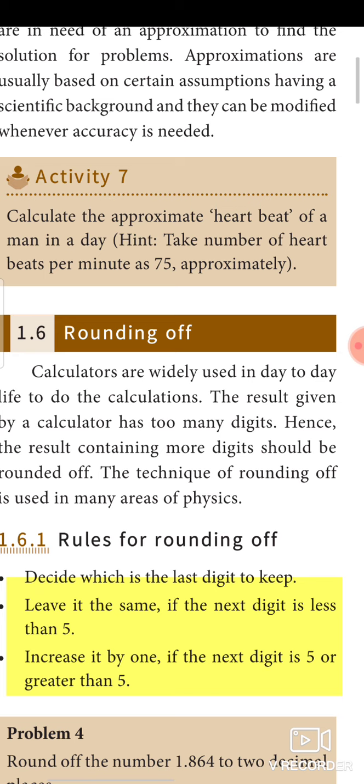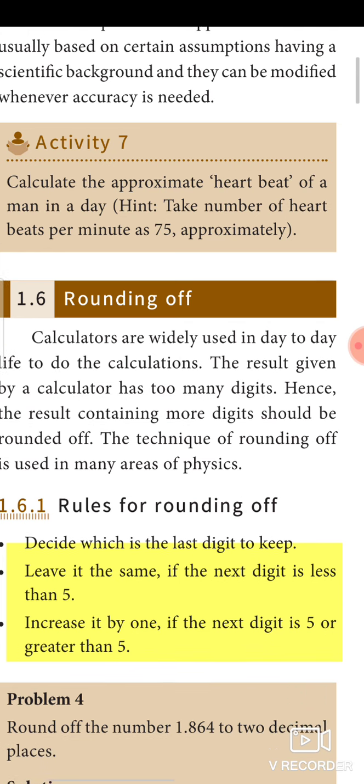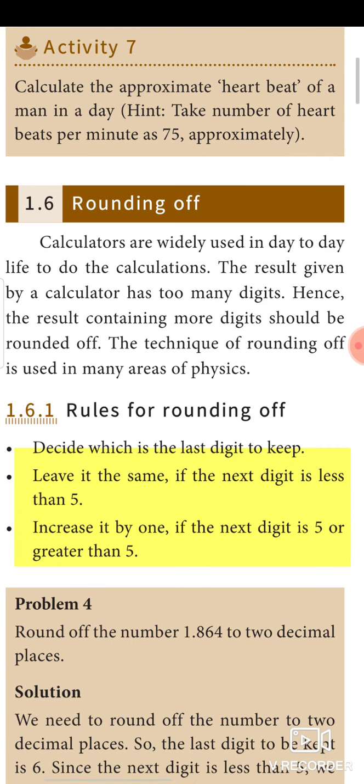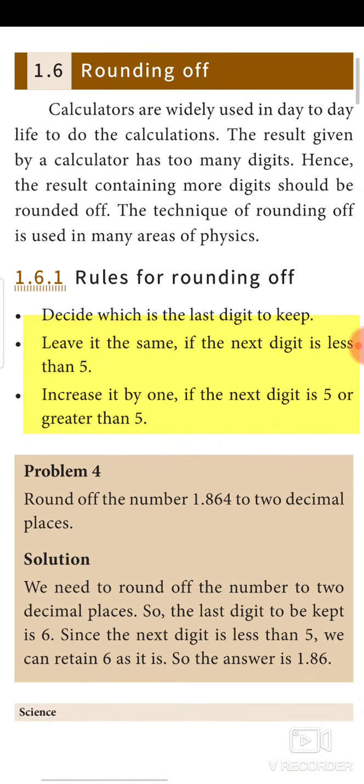So there are certain rules to be followed to round off anything. First, decide which is the last digit to keep. For example, the teacher asked you to find 2 decimal point correct. So see the example 1.864. So 2 decimal point correct means I have to fix 6 as the last digit to be kept.